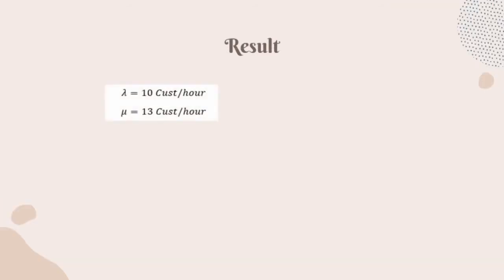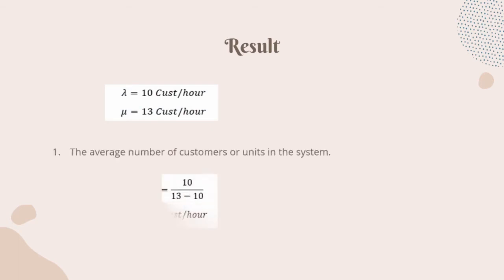After observing our customers at the Coffee Bean and Tea Leaf, we would like to make an assumption of the model and conclude it. Using our data collected for 1 hour in the cafe, the arrival rate, lambda, equals 10 customers per hour, while the service rate, mu, is 13 customers per hour.